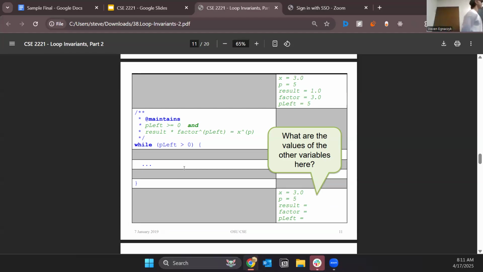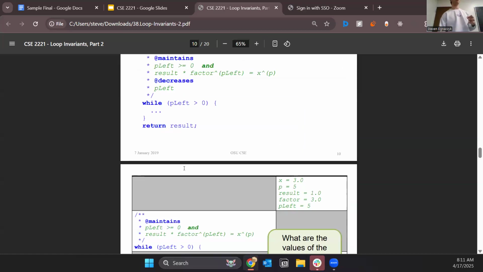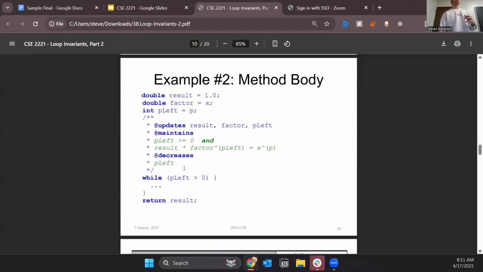So the first part of that is that we are looping while p left is greater than 0. What is the second part? There's one other part that proves, without a shadow of a doubt, that p left will eventually become 0. Yeah, that's one part. And then also, we maintain that p left is being decreased over time.